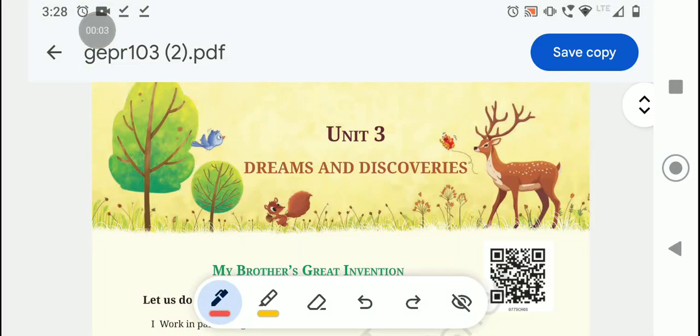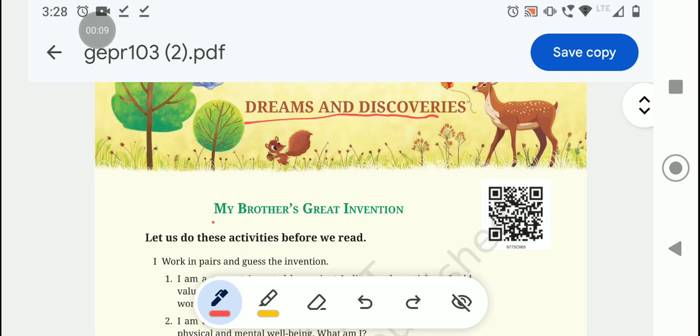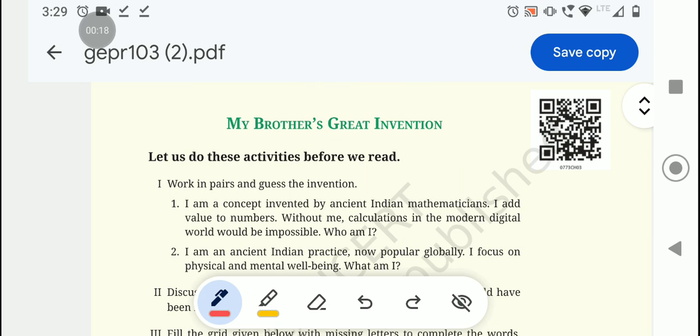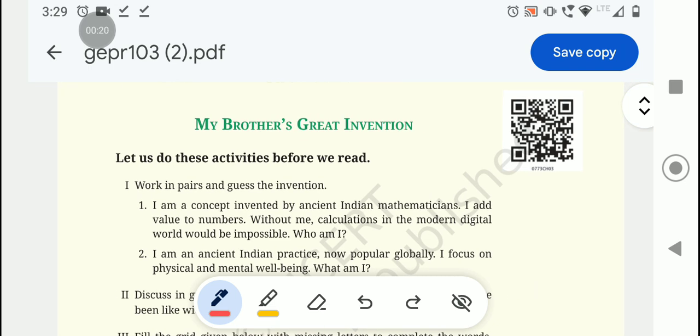So today I'm going to explain about the Unit 3 Dreams and Discoveries, My Brother's Great Invention lesson. Before going to the lesson, we have some activities to do. Let us do these activities before we read.